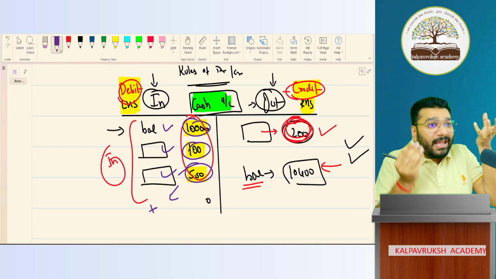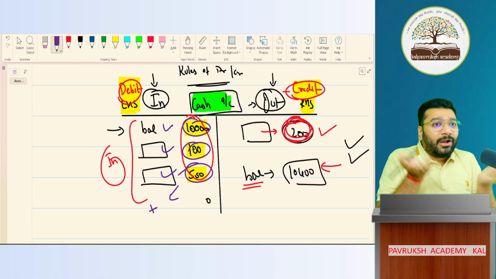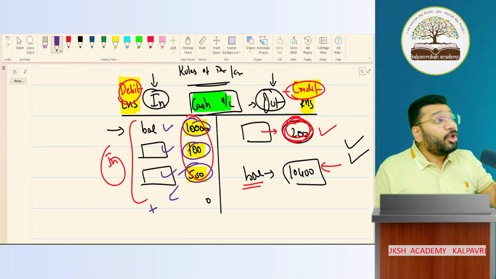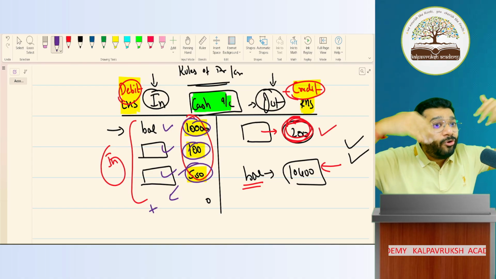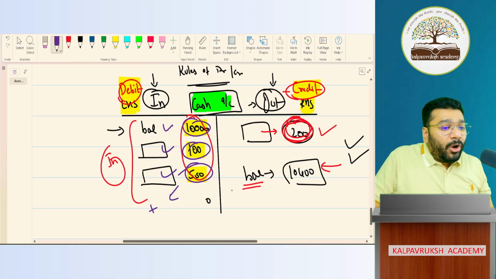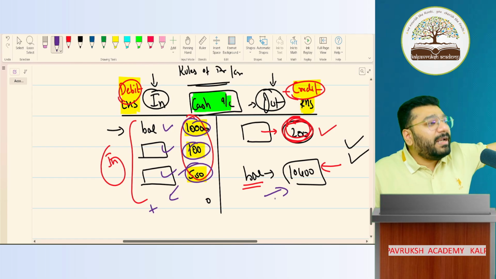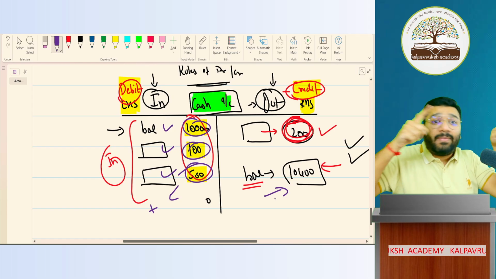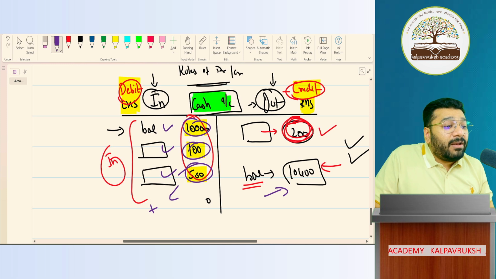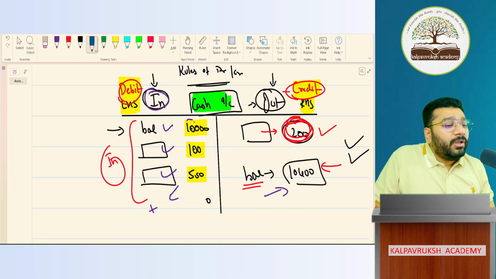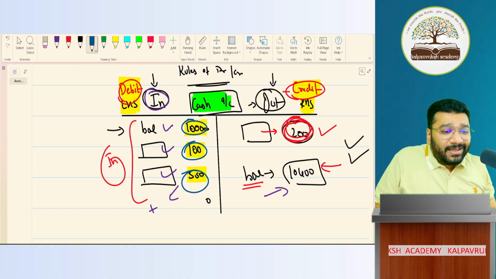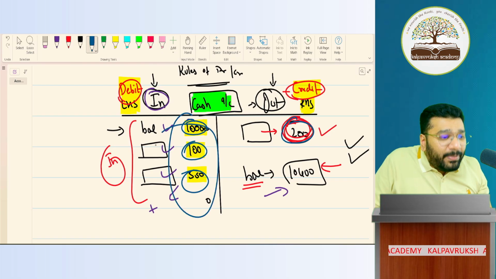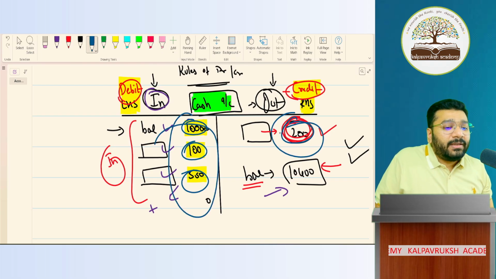So debit and credit, along with the rule, if I put them together, a beautiful accounting process will come out, where you will do addition and subtraction without your conscious knowledge. Automatically it will happen. Now tell me one thing. You got this balance of 10,400, no? Anywhere did we consciously think I have to add here, minus here? Nothing. What did I say? Whenever money comes in, put on debit. You put this, this, this. Whenever money goes out, put on credit. Then all the debit you added and you subtracted the credit, and you got the balance.